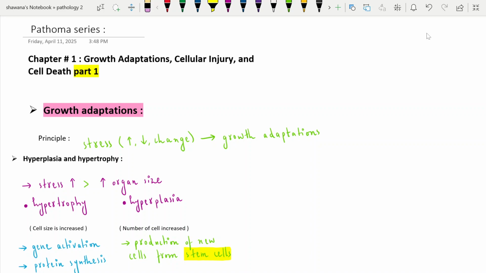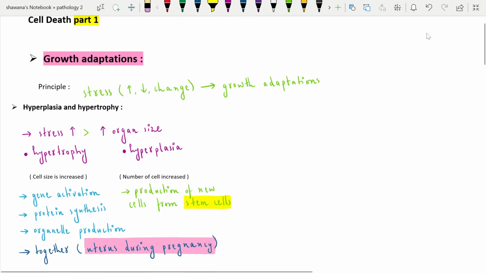Pathoma book of pathology, and I will make a series of lectures, topic by topic and chapter by chapter. So stay tuned. Today we'll start the first chapter, the first topic: growth adaptation, cellular injury, and cell death. Our topic is growth adaptation.